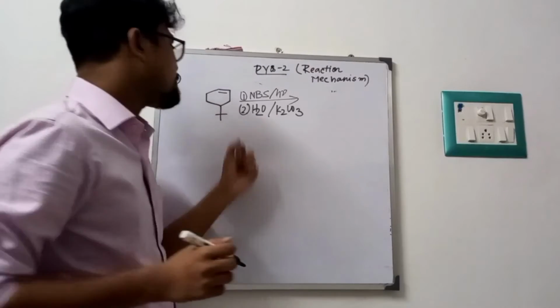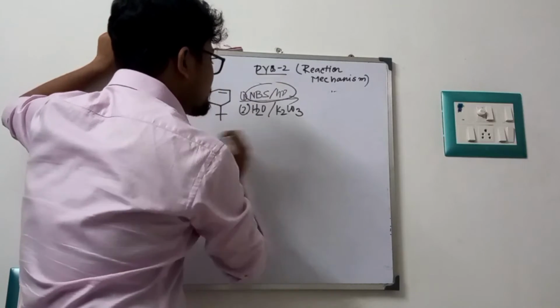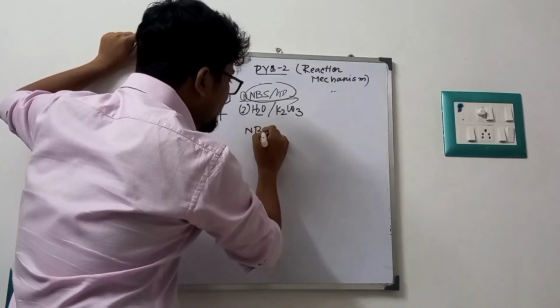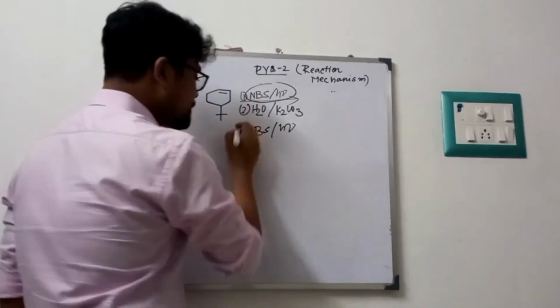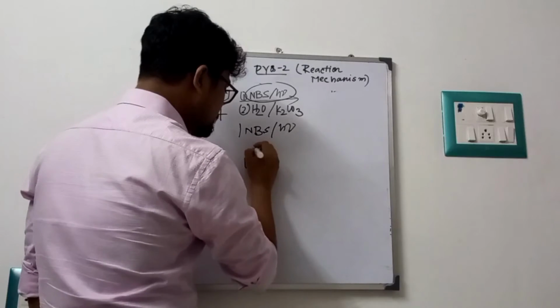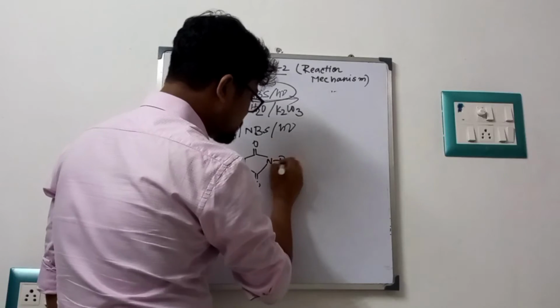So this is our third problem. Their first reaction condition is NBS in photochemical conditions. Look very carefully and listen very carefully. This is the structure of NBS, N-bromosuccinimide.